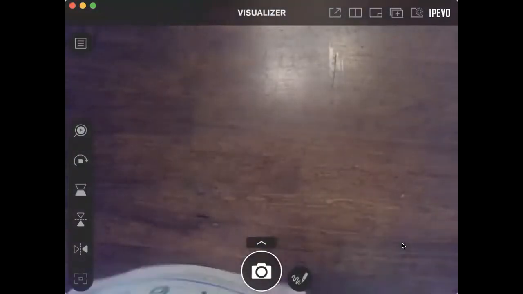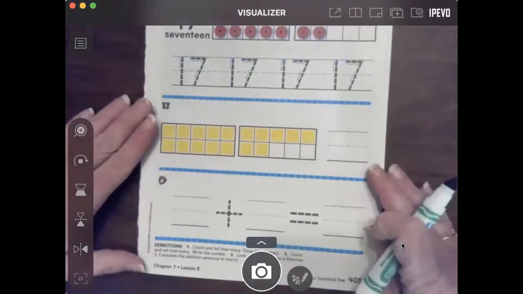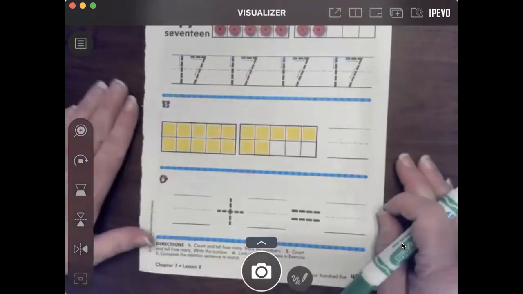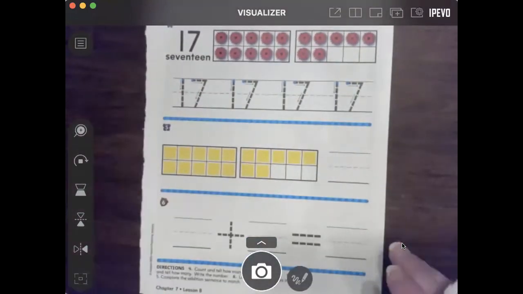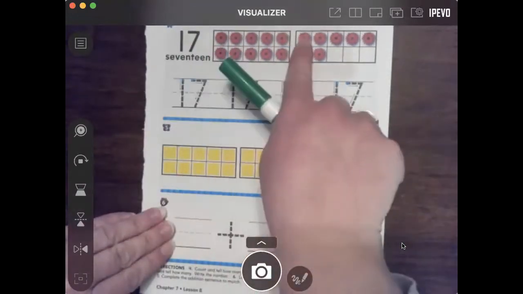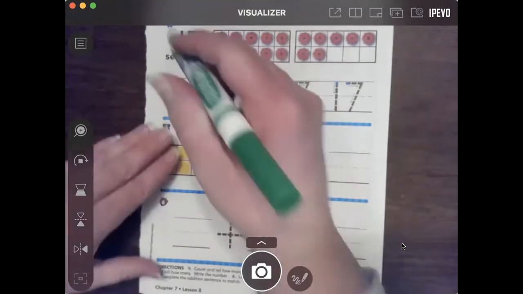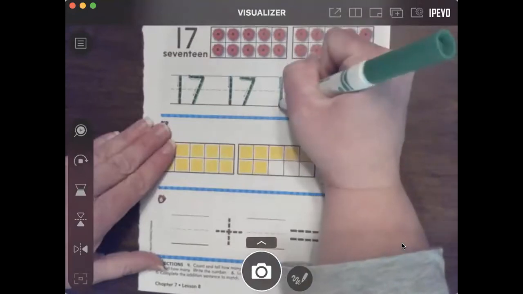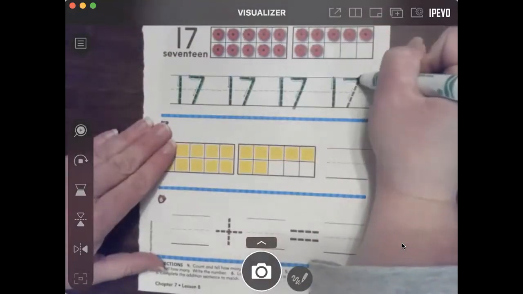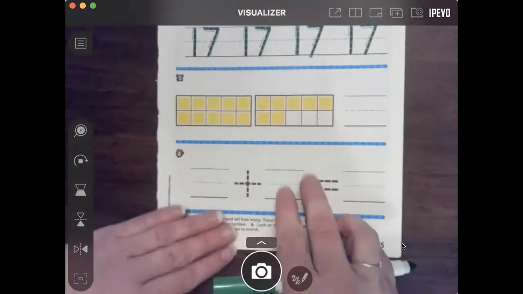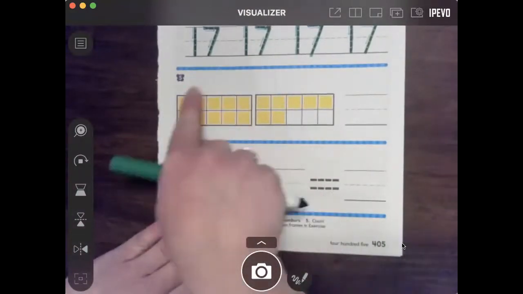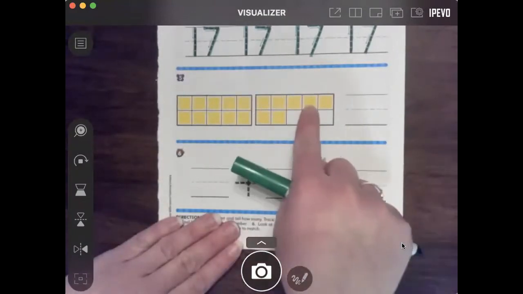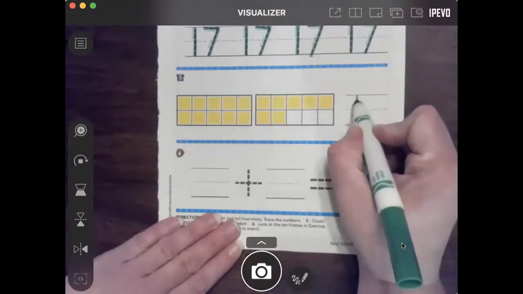All right, you're doing the exact same thing on this page as you did on the last page, but now we're working with number 17. So pause the video, try it on your own, and then hit play and see if you did it correctly. Okay, welcome back. So we traced, we have 10, 11, 12, 13, 14, 15, 16, 17. So we're going to go ahead and trace these 4 17s. And then we're going to count how many yellow blocks are in the tens frames. We have 10 yellow blocks because this tens frame is full, so we know this is 10. So we have 10, 11, 12, 13, 14, 15, 16, 17.